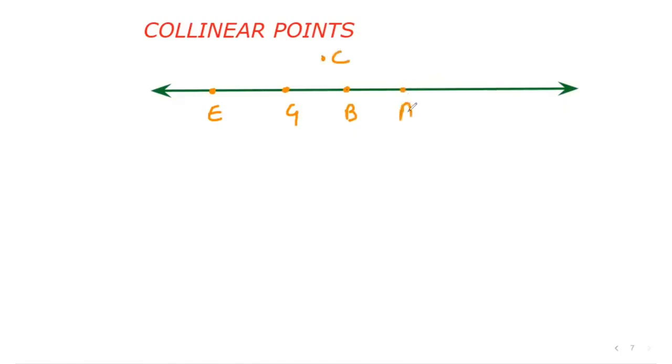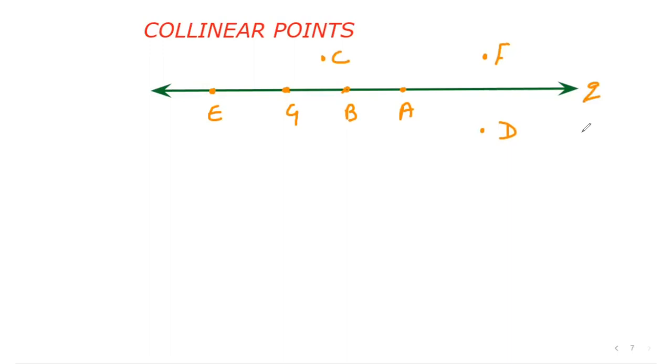A is on the line, F is outside the line, and D is also outside the line.